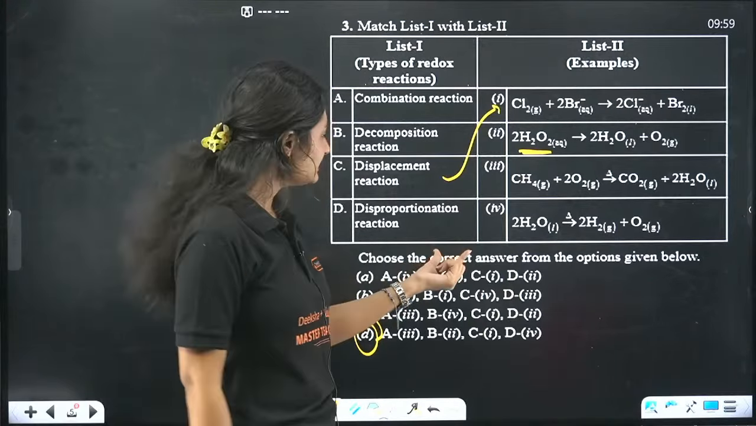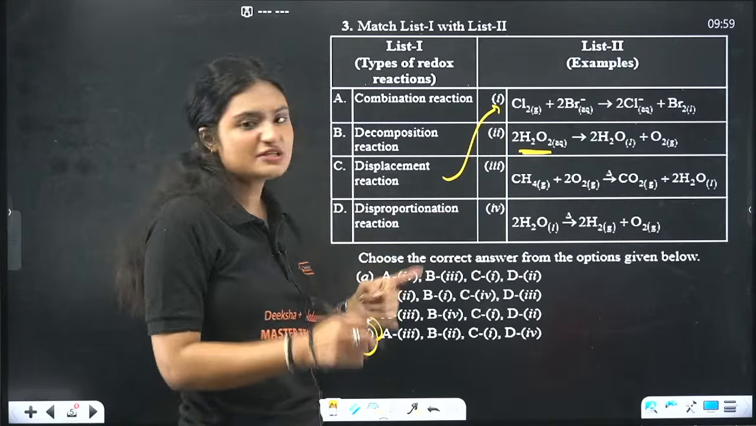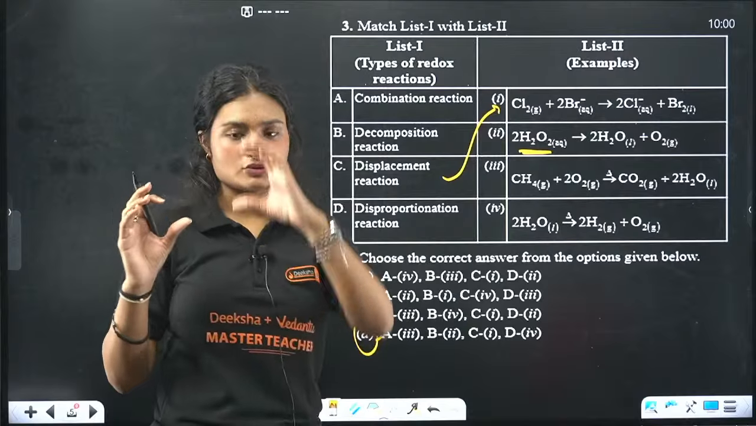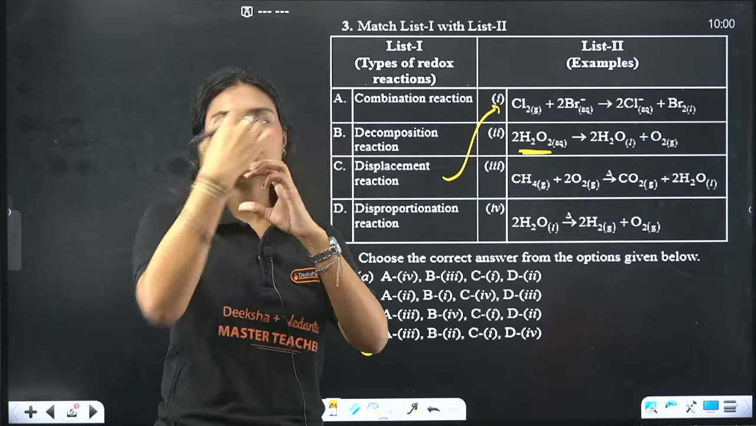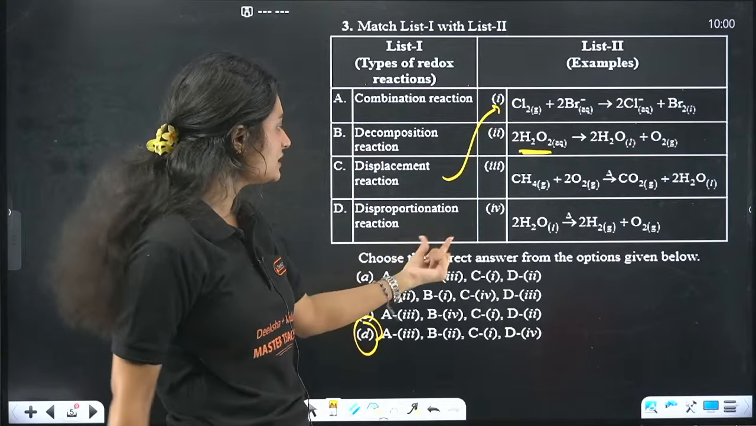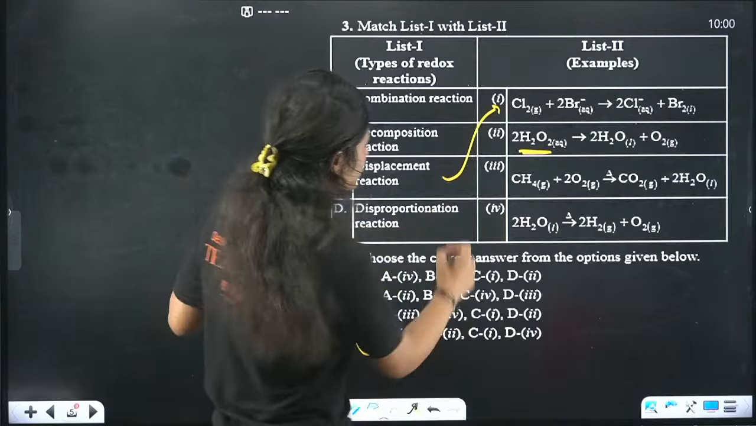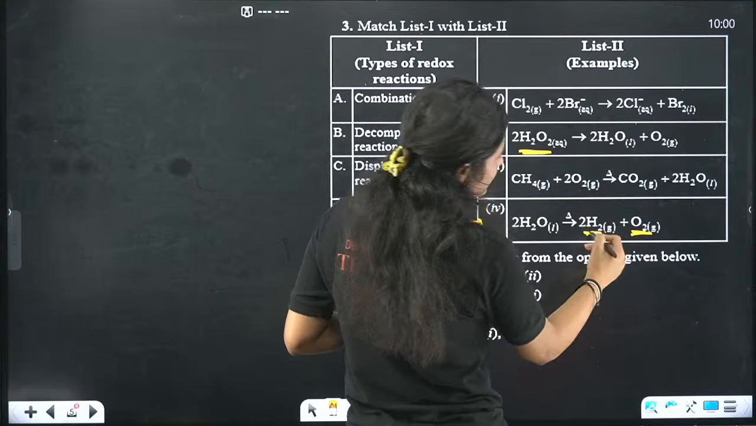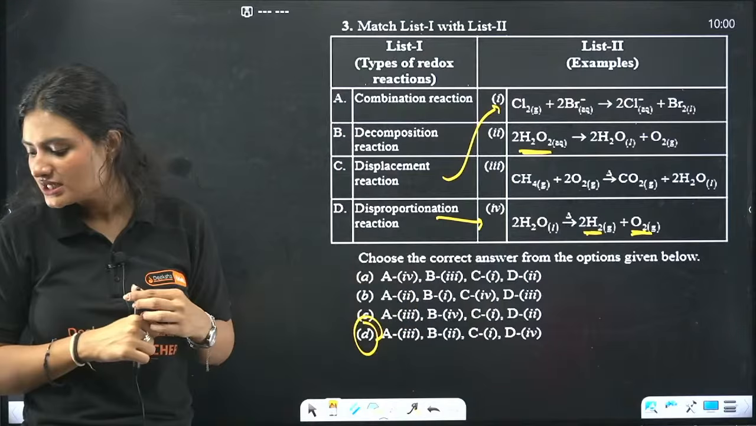Okay. Next is disproportionation reaction. That means where oxidation as well as reduction both are happening for the same compound. The same molecule is undergoing oxidation as well as reduction. So here D is 4, right? Yeah, here the water molecule is undergoing oxidation as well as reduction.